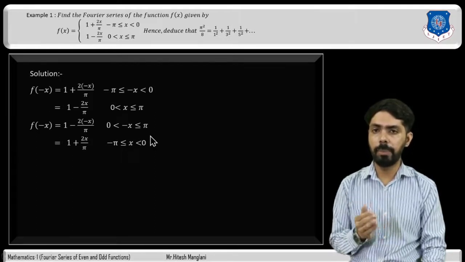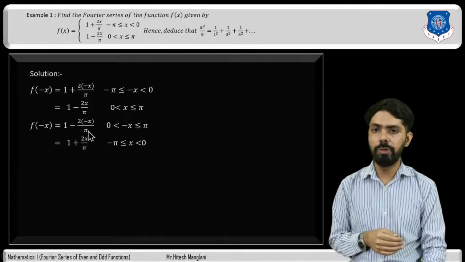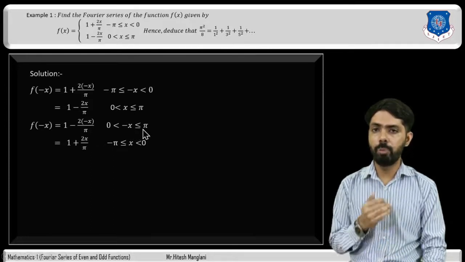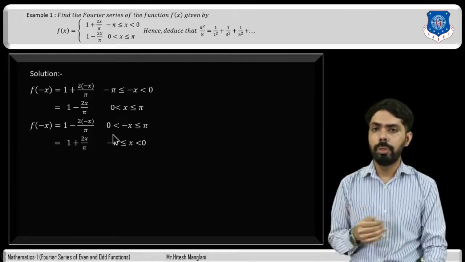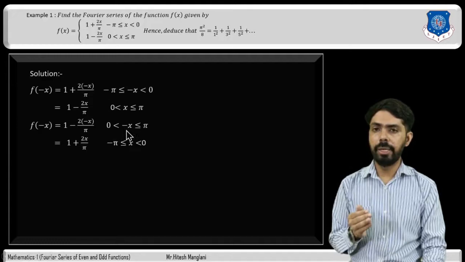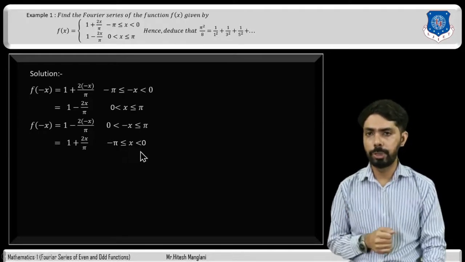So multiplying by a negative sign, it will be 0 greater than x greater than or equal to minus pi, because whenever we multiply by a negative sign, the inequality changes. So it can be written as minus pi less than or equal to x less than 0.